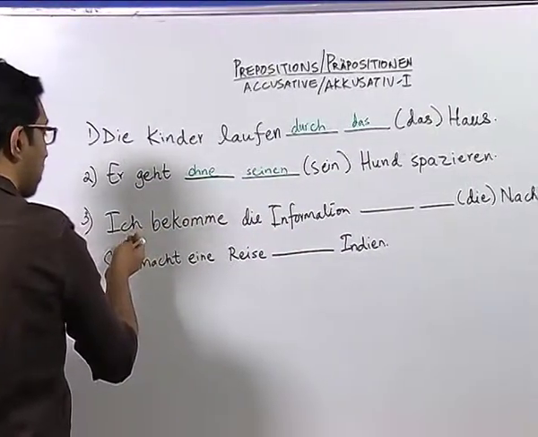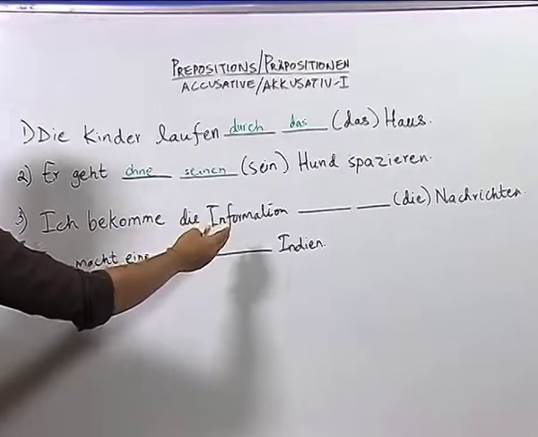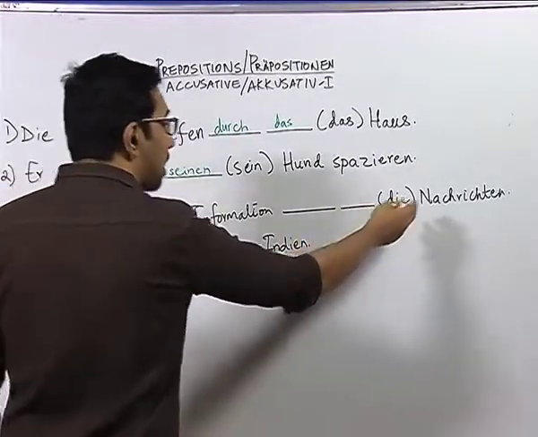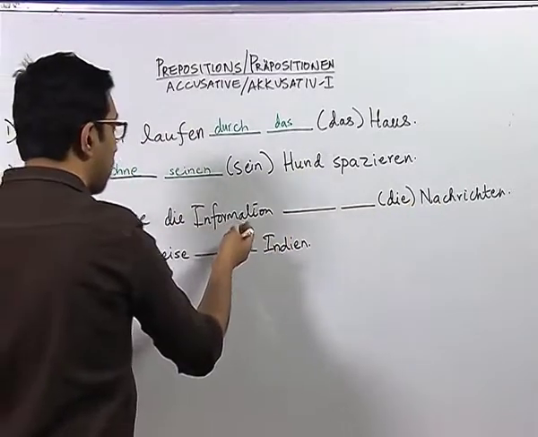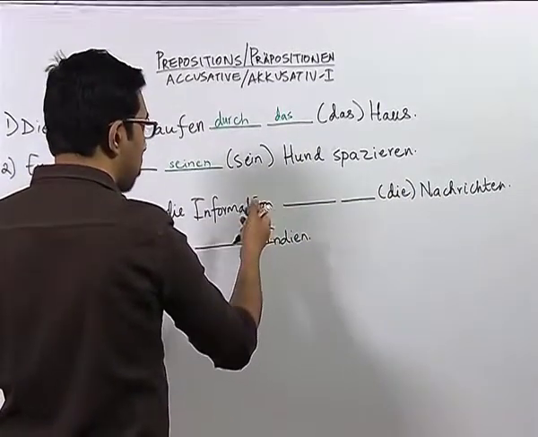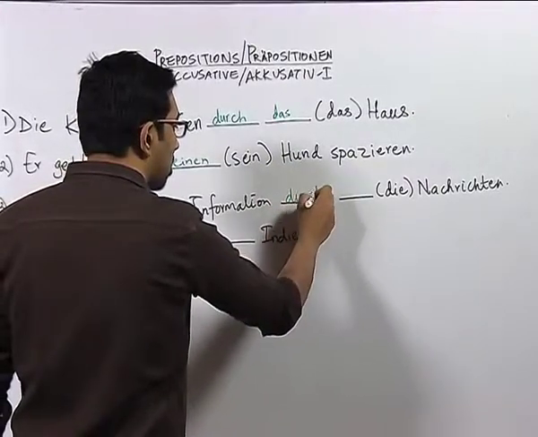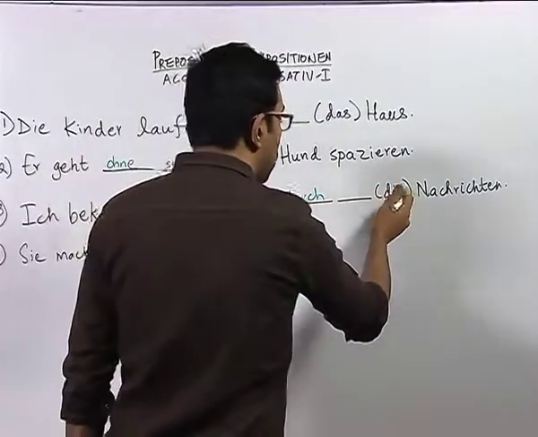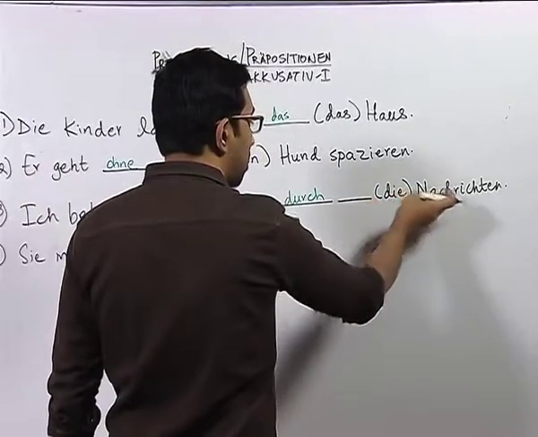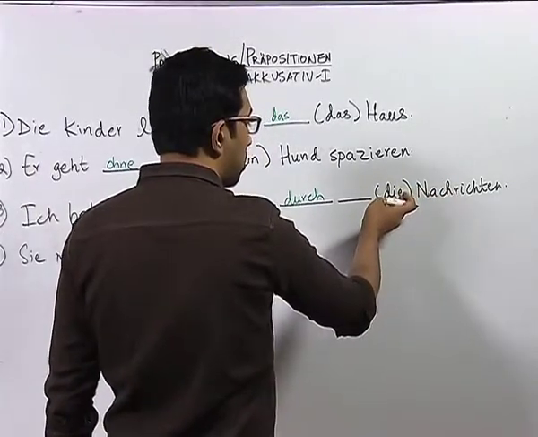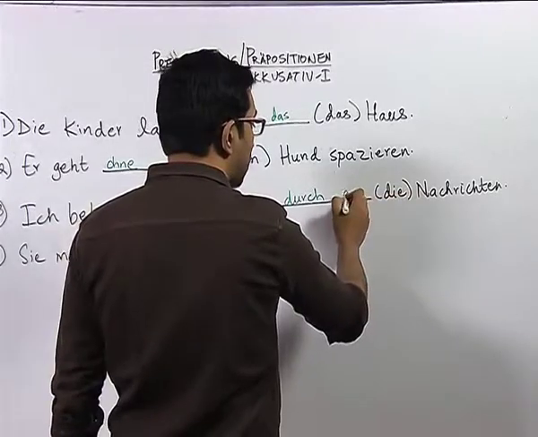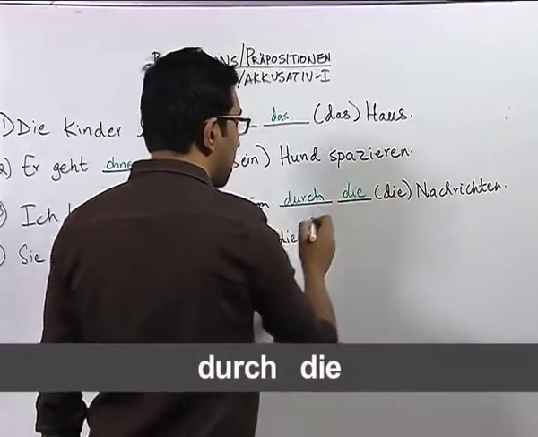In sentence number 3, ich bekomme die Information, die Nachrichten. Here we are talking about a method or instrument. So, we have the preposition durch, and then you know that the article die, in the plural or in the singular, remains die in accusative. So, we will have durch die Nachrichten.